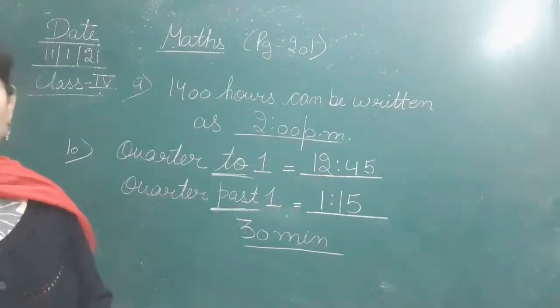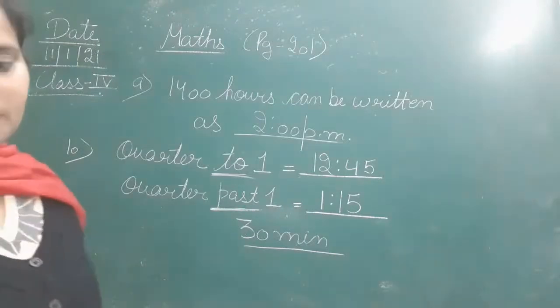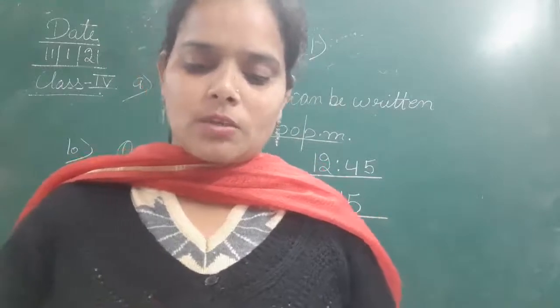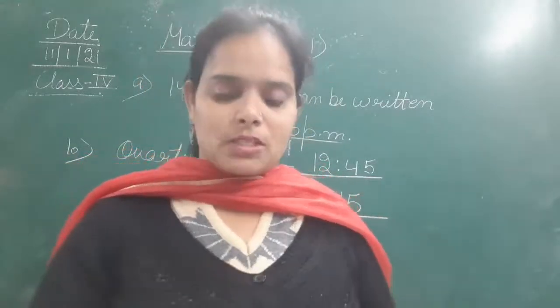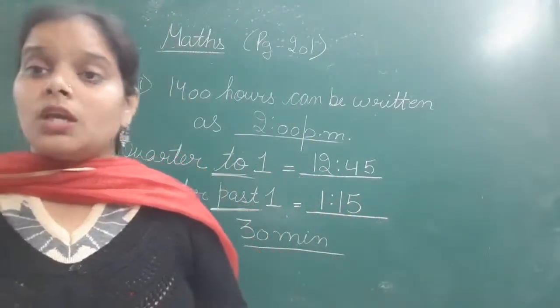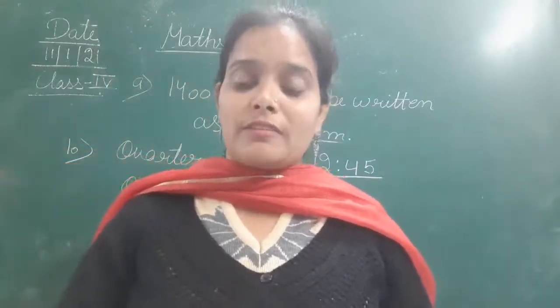Okay, चलिए next question number 11. What is the difference between 20 kilometer and 14 kilometer 575 meter?